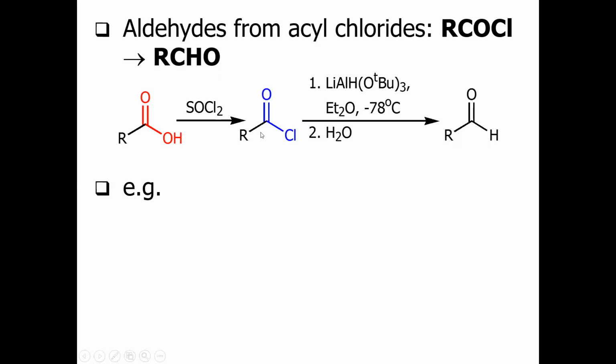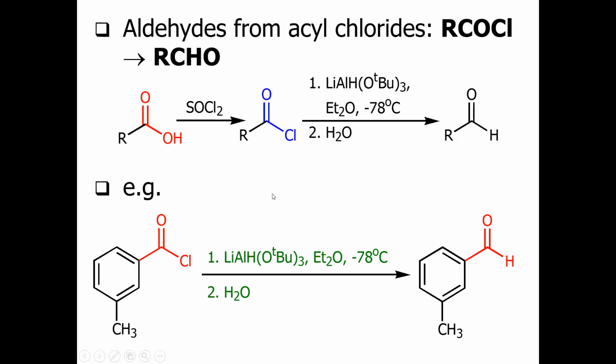Now, this acetyl chloride, when treated with the mild reducing agent, which is basically tri-tertiary butoxy lithium aluminum hydride, in ether, and then on workup will give you the corresponding aldehyde. Let us show you some specific example. In this case, we have basically an acetyl chloride derivative. When we treat with the tri-tertiary butoxy lithium aluminum hydride, we have this the end product, which is basically the corresponding aldehyde.